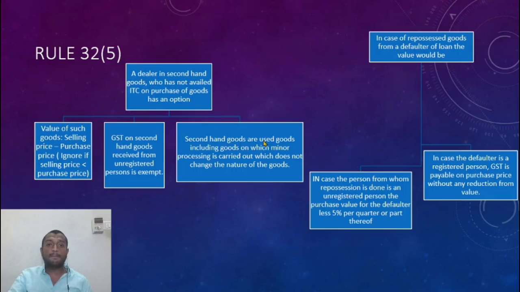Second hand goods are goods which are used, including goods on which minor processing is carried out, which does not change the nature of the goods. So I can make minor processes on that which does not change the nature. Let us say I purchase a car, I cut half of it and put a towing machine on the back so that it becomes a pickup vehicle. So this is completely changing the nature of the vehicle because maybe it adds value. So this should not be done.